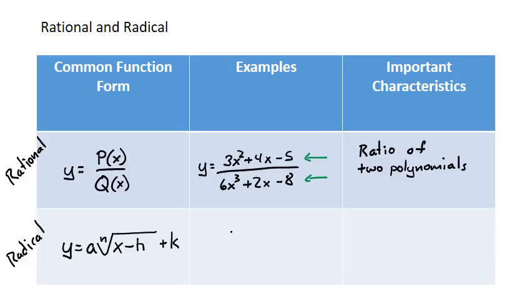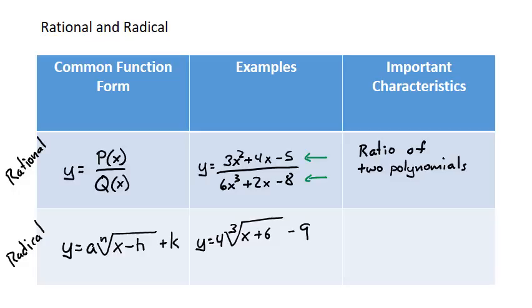Now there's a lot of things happening in here. The only piece that we care about at this point is the fact that it has a root symbol in it. So an example of this might be y equals 4 times the third root of x plus 6 minus 9.